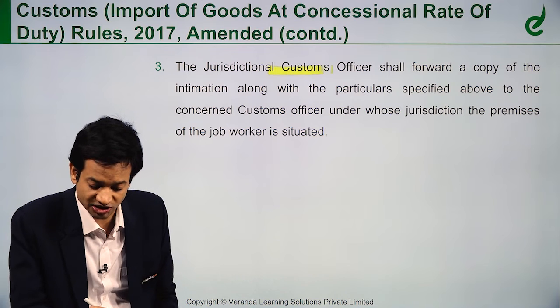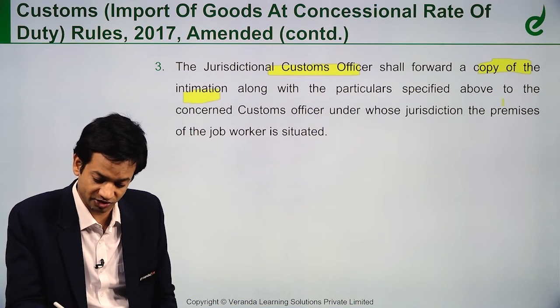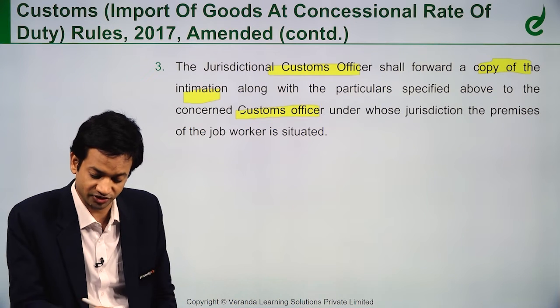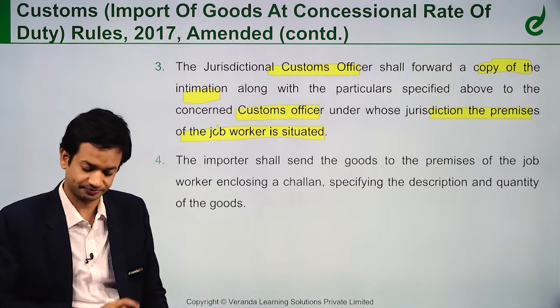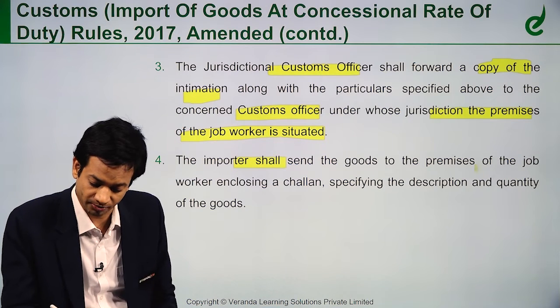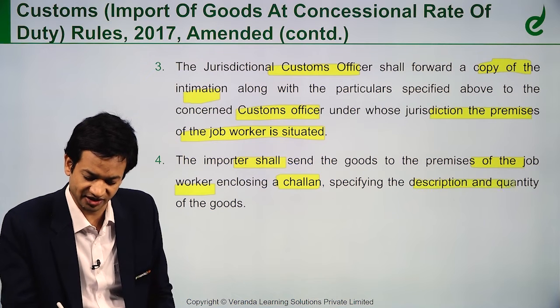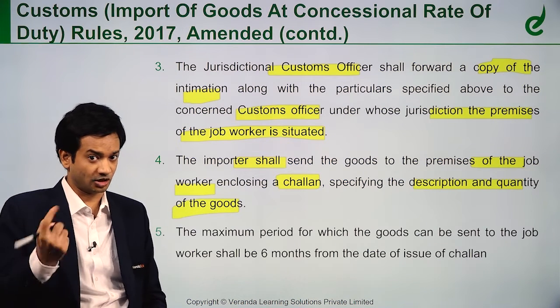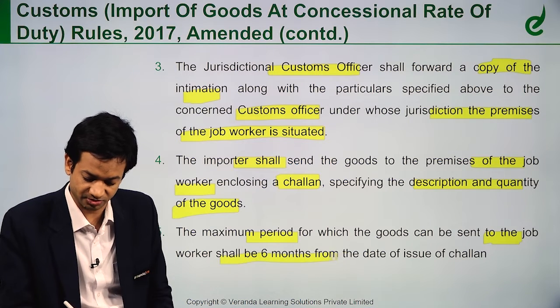Next, the jurisdictional customs officer shall forward a copy of the intimation along with the particulars specified above to the concerned customs officer under whose jurisdiction the premises of the job worker is situated. The importer shall send the goods to the premises of the job worker enclosing a delivery challan under GST law, specifying the description and quantity of the goods, and it should come back within 6 months. The maximum period for which the goods can be sent for job work shall be 6 months.